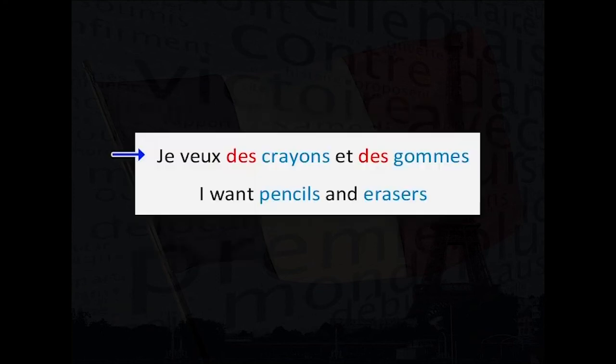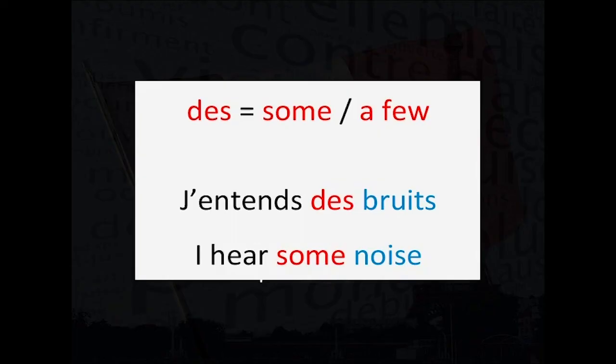When we compare the French sentence to the English one, we note that there isn't any article before the words pencils and erasers. The concept of des can therefore be said to be non-existent in English. However, des can sometimes be likened to the English phrases a few or some. For example, j'entends des bruits. In English, this sentence can be translated as I hear some noise.